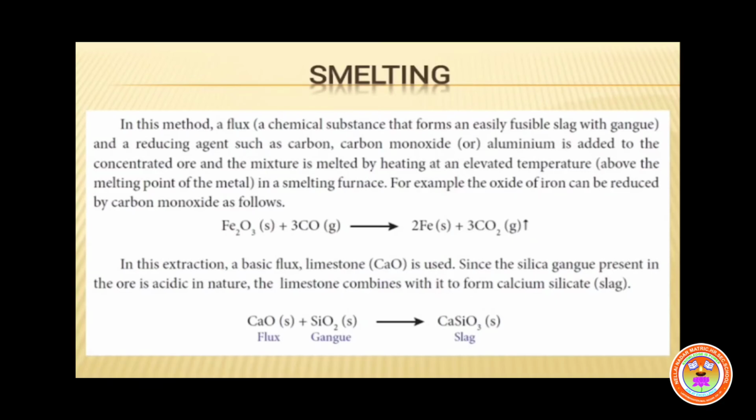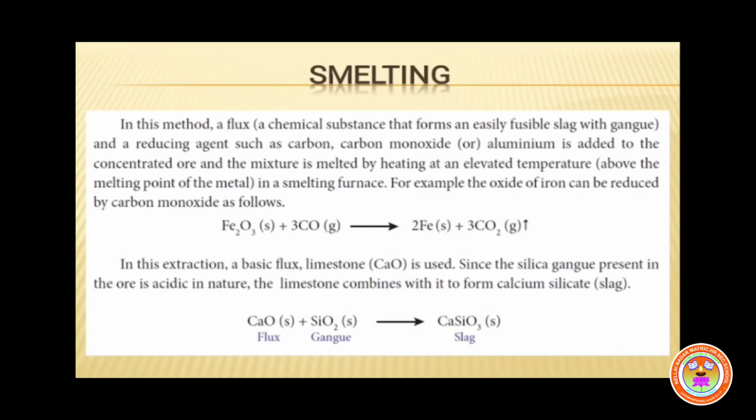So, when the mixture is heated in a smelting furnace, the carbon monoxide reduces the hematite ore, that is Fe2O3, to iron. Understand, children? Now we can see the equation for the reduction of iron oxide to iron.